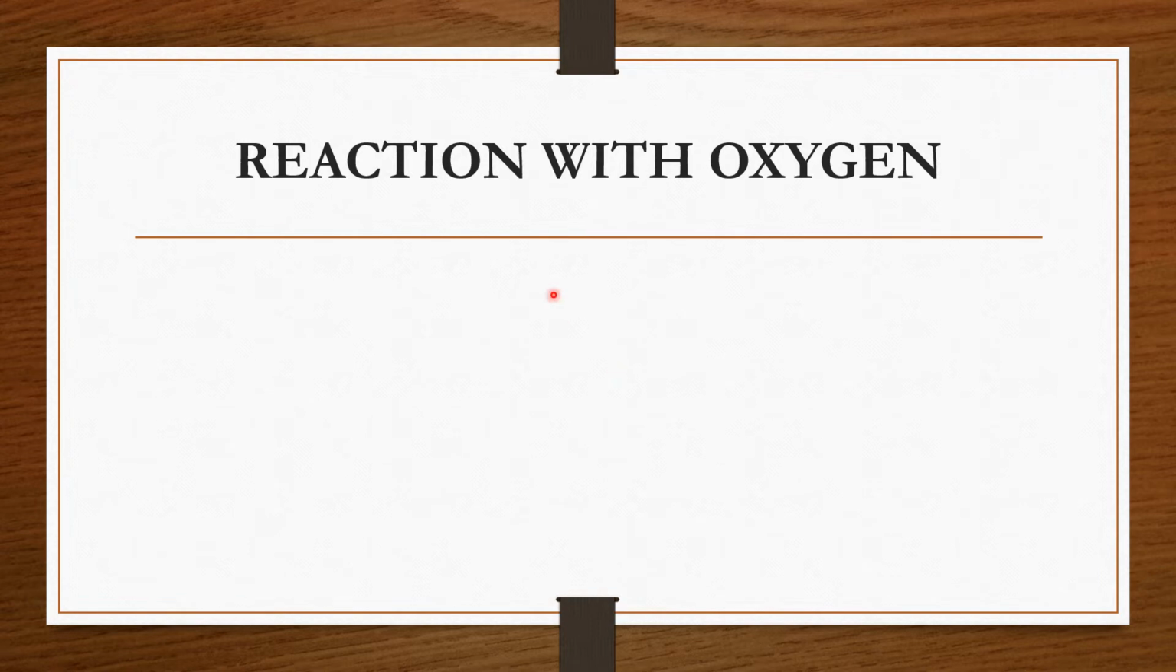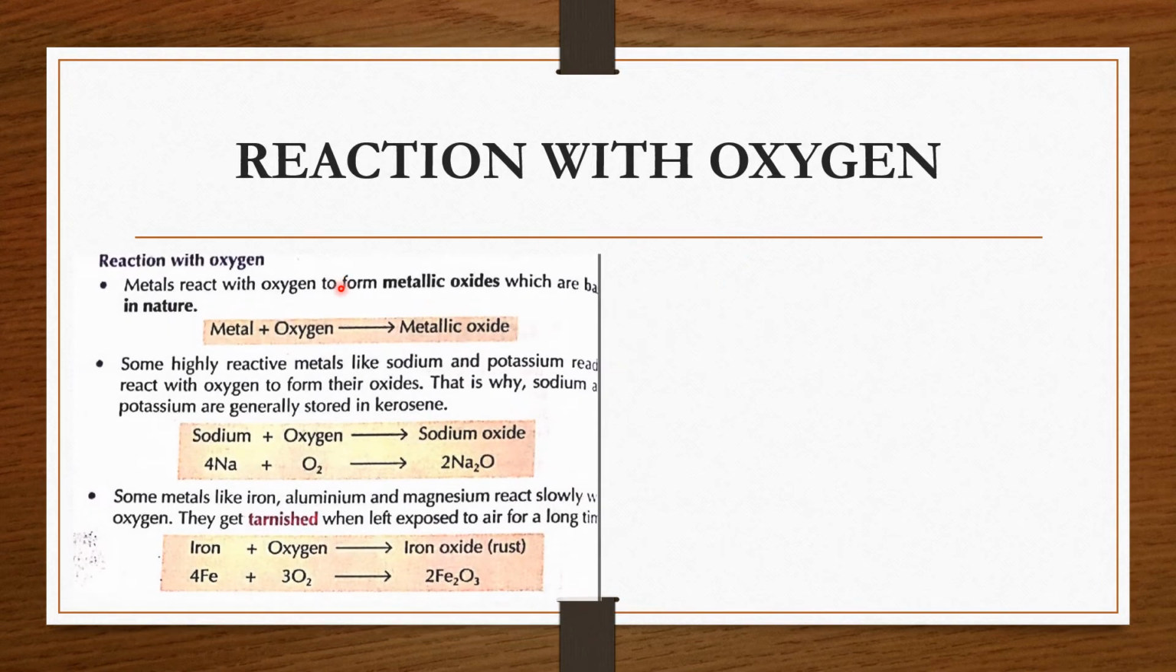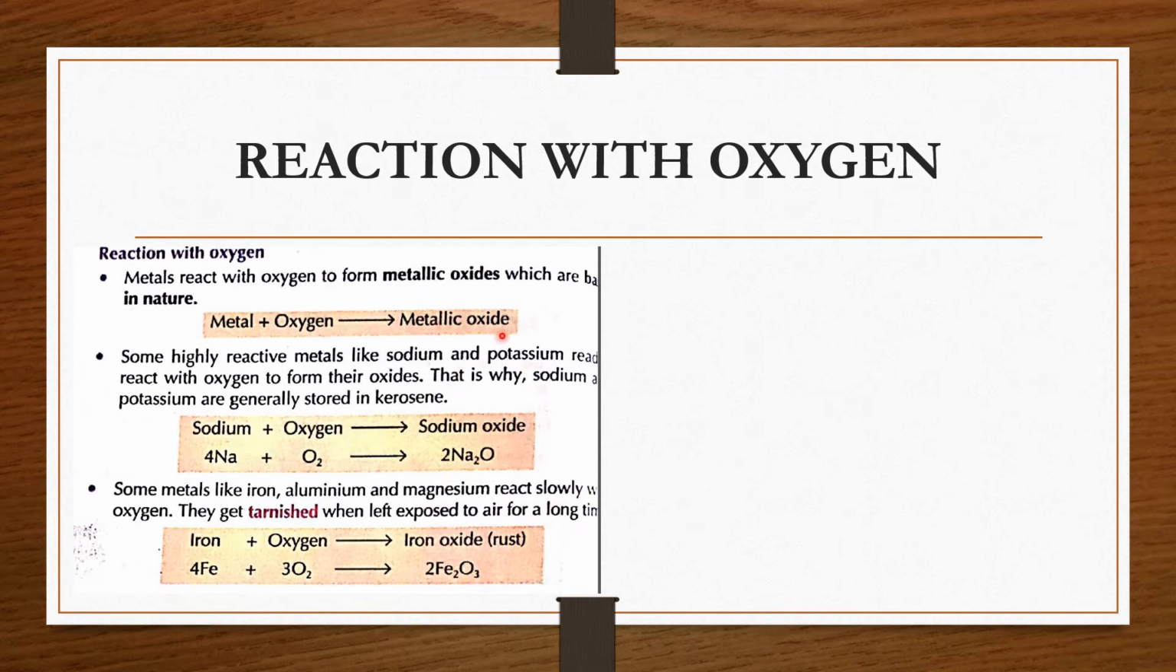First is reaction with oxygen. When metals react with oxygen, they form metallic oxides. For example, when sodium reacts with oxygen, it gives sodium oxide. When iron reacts with oxygen, it gives iron oxide. But what is the difference between these two? Sodium reacts very fast as compared to iron.